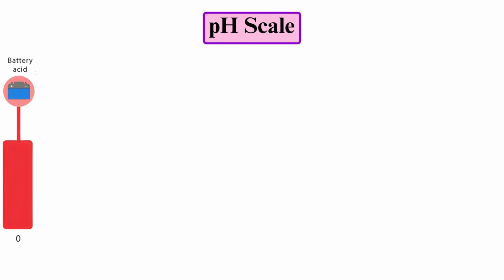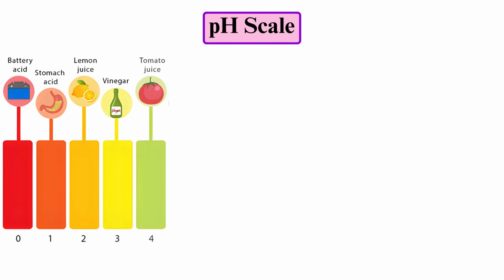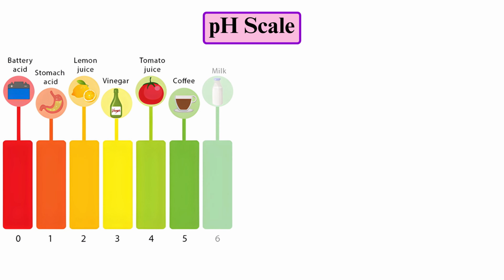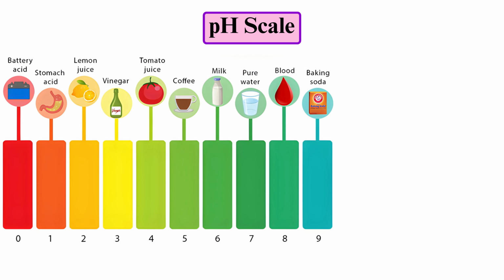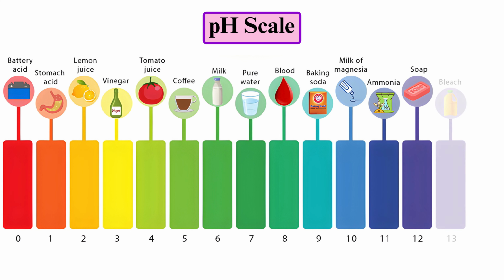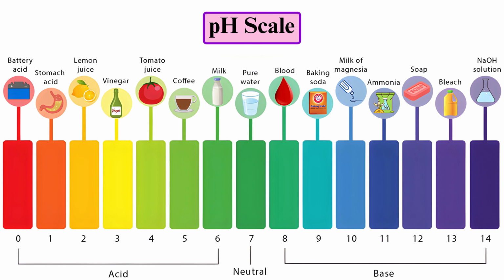Now here we have given you an example for the pH scale, which starts from battery acid, which is 0, stomach acid 1, lemon juice 2, vinegar 3, tomato juice 4, coffee 5, milk 6, pure water 7, blood 8, baking soda 9, milk of magnesia 10, ammonia 11, soap 12, bleach 13, and sodium hydroxide solution is 14. So from 0 to 6, these are called acids, 7 is neutral, and 8 till 14, they are called bases.